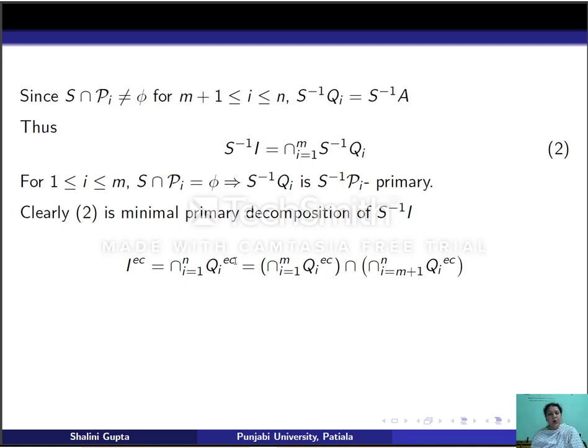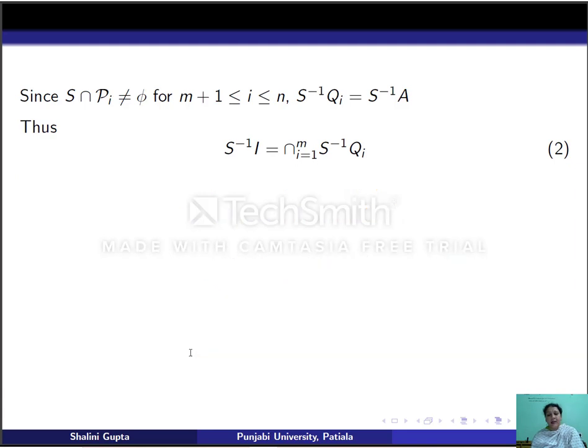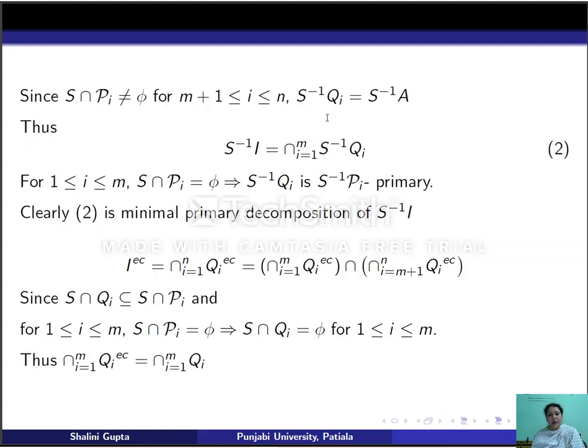Now again, I^ec will be the intersection of Qi^ec, i going from 1 to n. Again breaking this intersection into two parts, and since for these i's, Qi ∩ S is non-empty, this will be just the whole ring. So we are left only with this, and for these i's Qi^ec will be Qi. So I^ec will be the intersection, i equal to 1 to m, of Qi. Since this is a minimal primary decomposition of I, this will also be a minimal primary decomposition of I^ec.